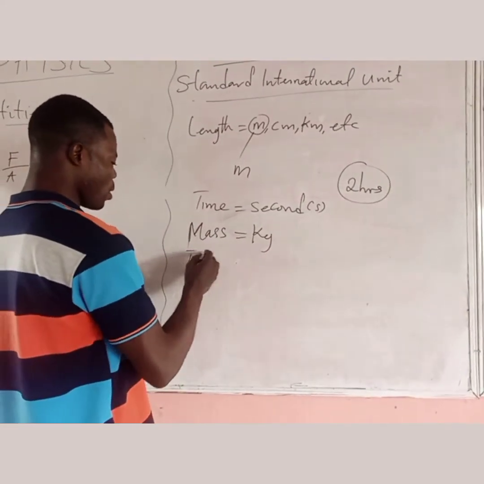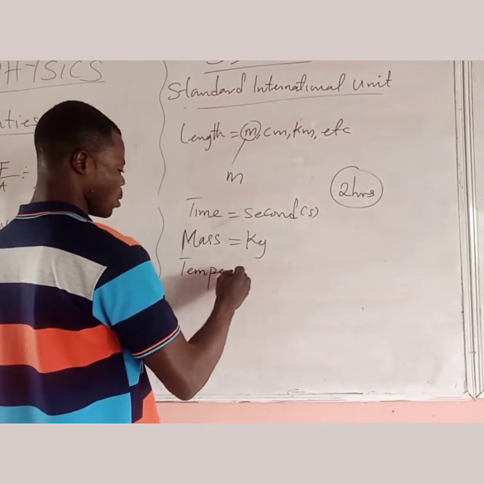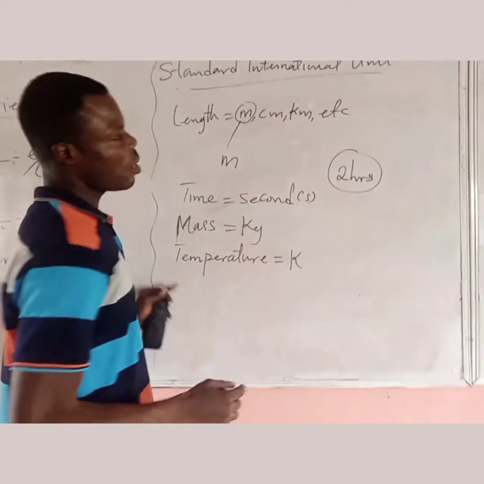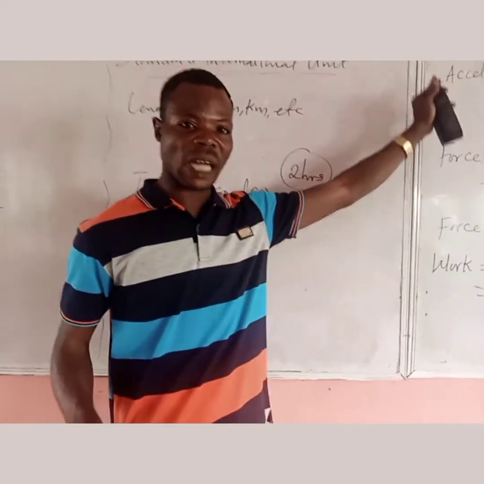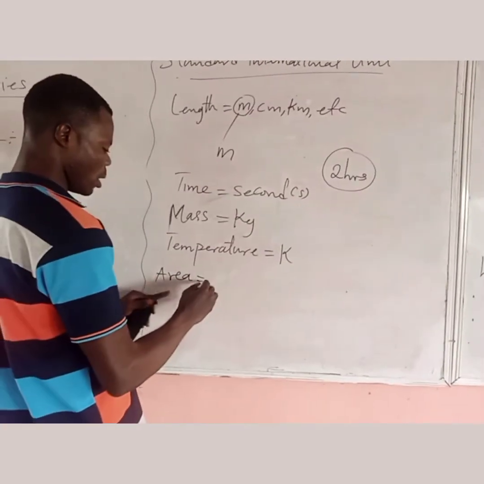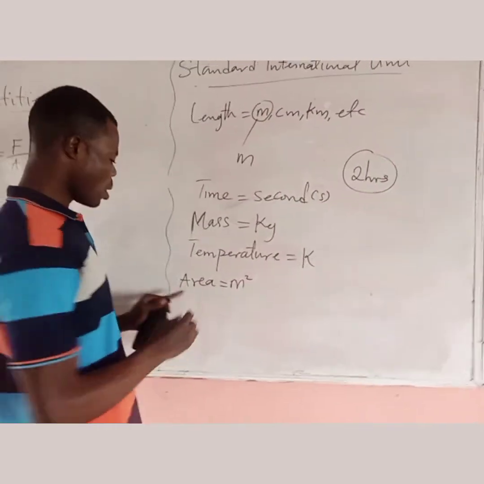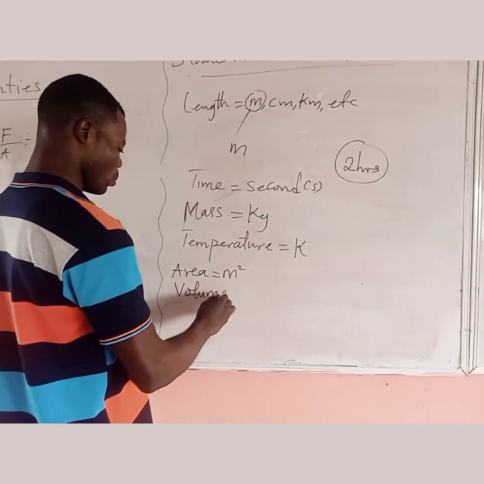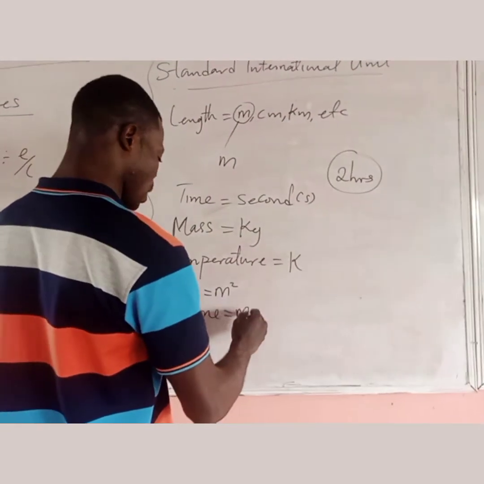For temperature it is Kelvin. Also for other derived quantities, like area, it will be meter square. Volume will be meter cube.